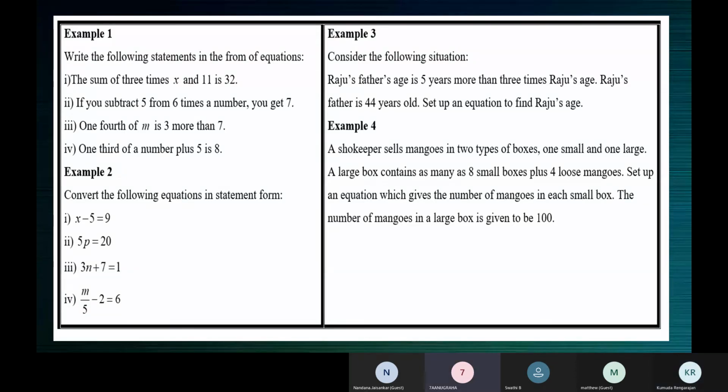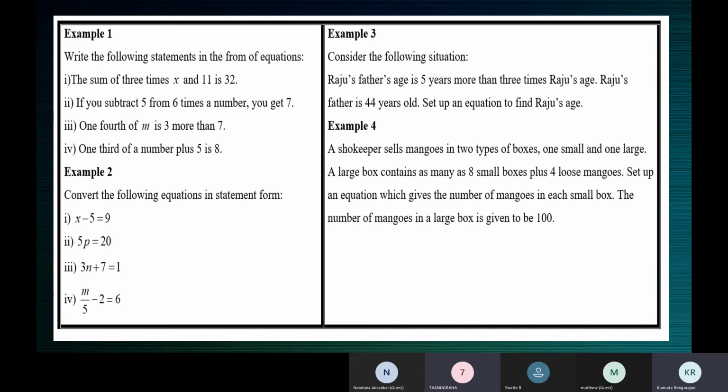Ma'am, 3n plus 7 is equal to 1, that one? Correct. From when did you, meaning how long did you miss the meeting? Ma'am, just now, ma'am. Okay. Yeah, now come again.